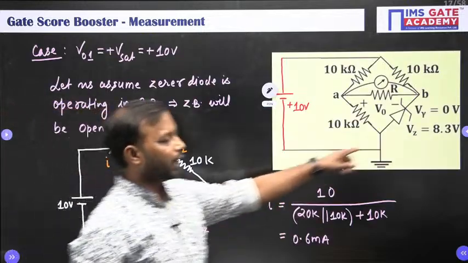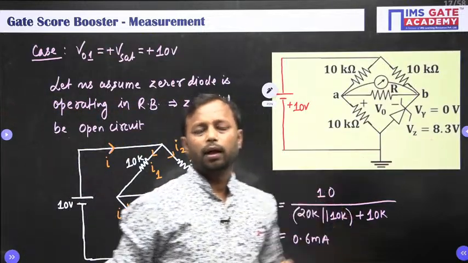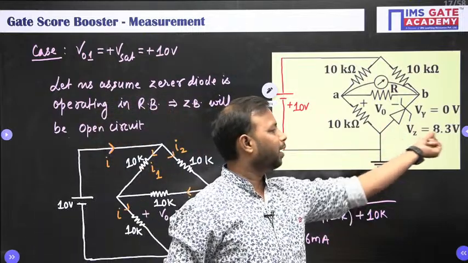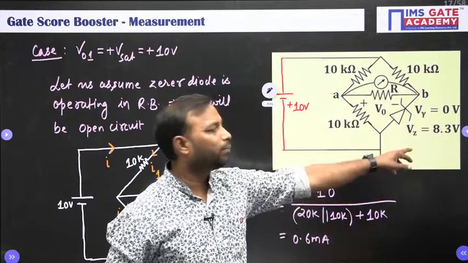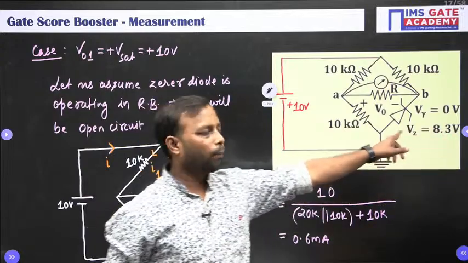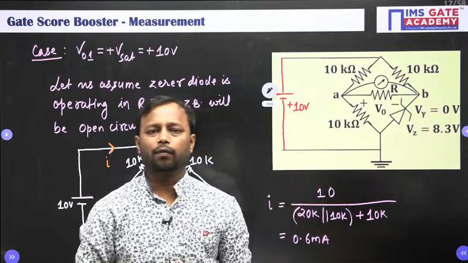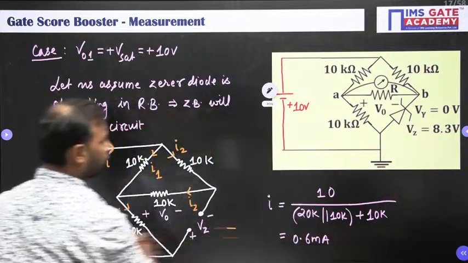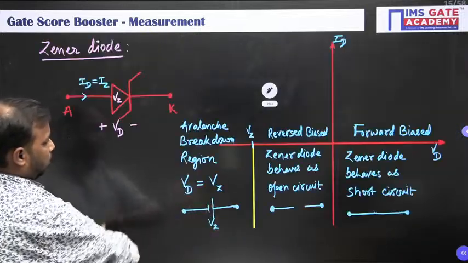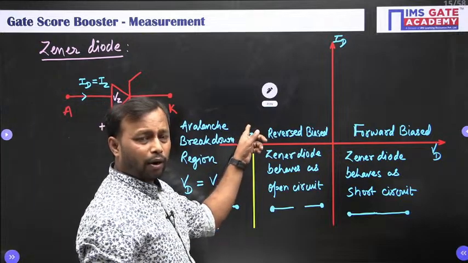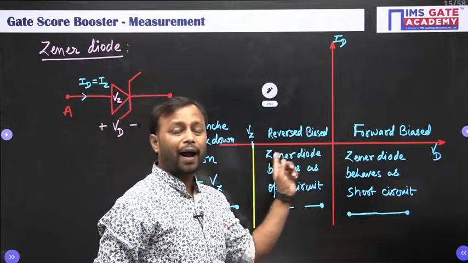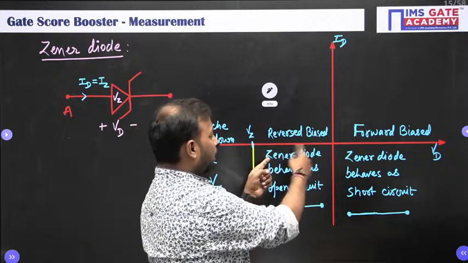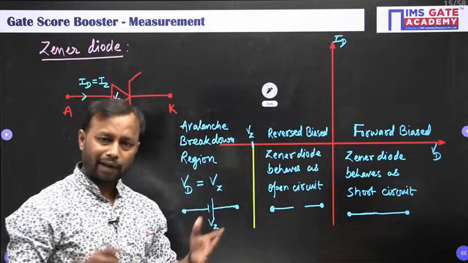And as I told you, this Zener diode operates in the reverse bias region, or for the negative voltage. So anyway it is written as 8.3, but it is actually minus 8.3 because we know that it operates for negative voltage. So it is minus 8.3. Now if you see carefully, this is minus 8.3 and we are getting the voltage as minus 8. Therefore our Zener diode is in the reverse bias region. So our assumption is correct.